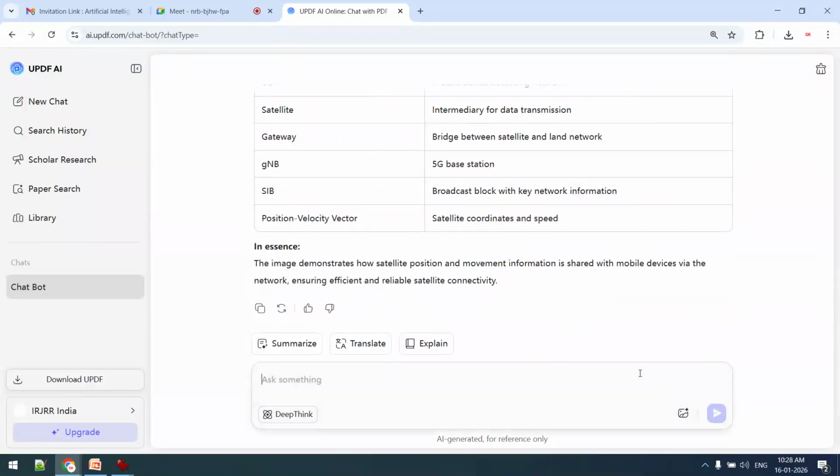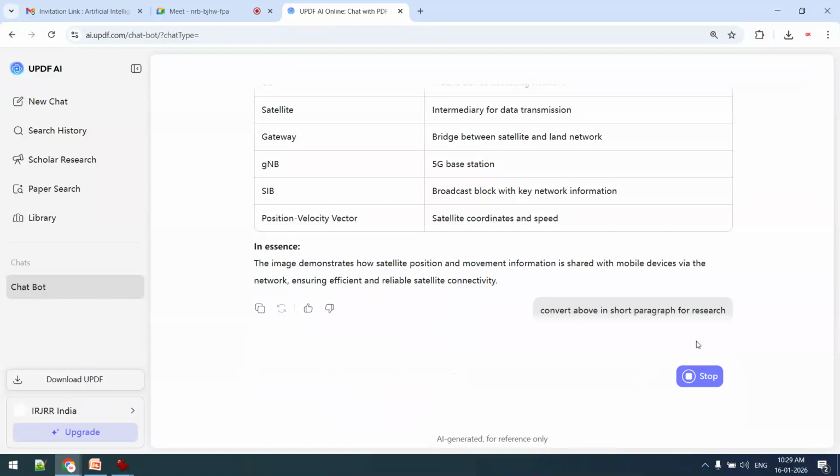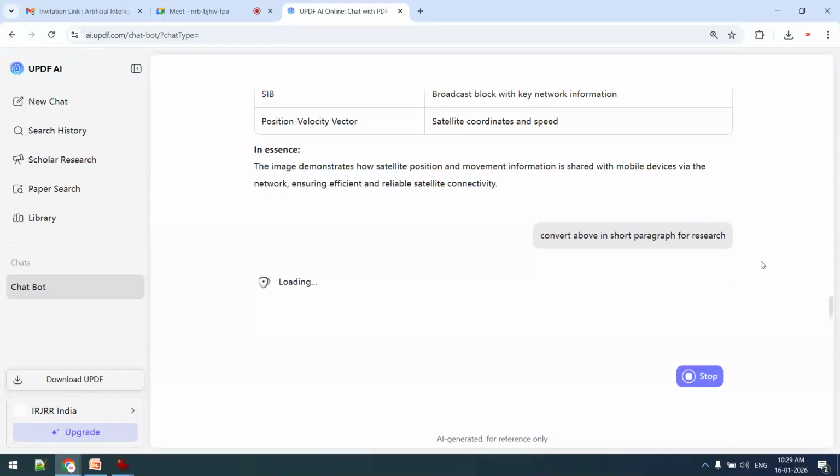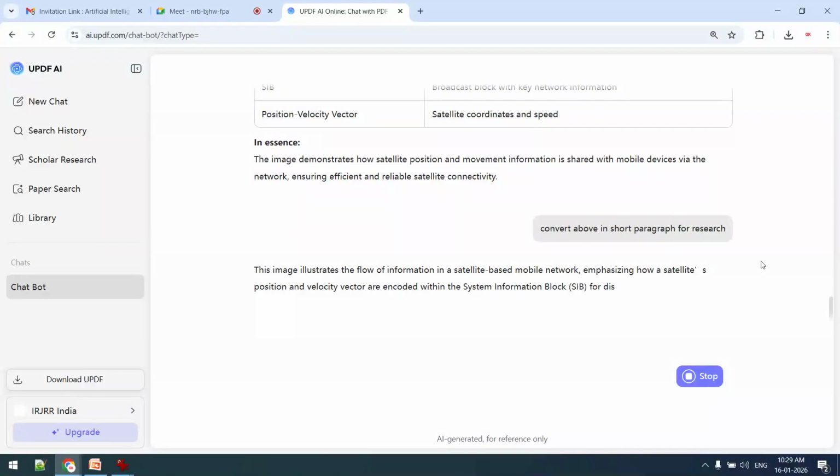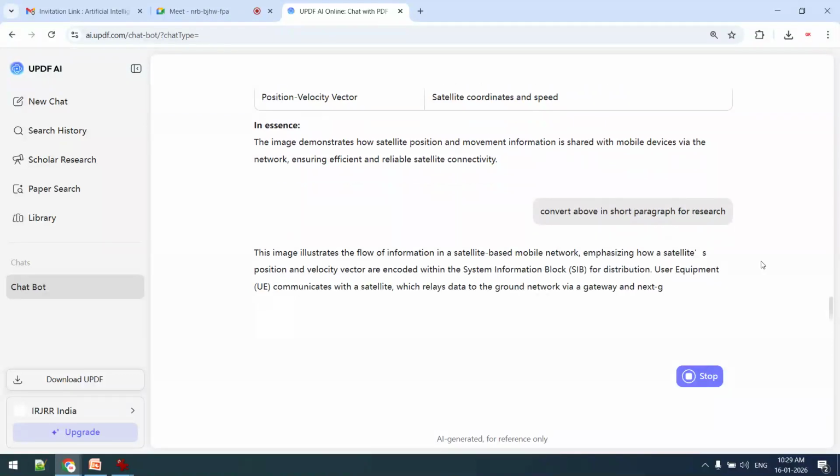Now I want to convert it, so I will change the instruction. Convert the above in 3 lines, or in a short paragraph for research. So you can see that this one is differentiated instruction, inclusive learning. For a particular type of task, I am asking a particular question.